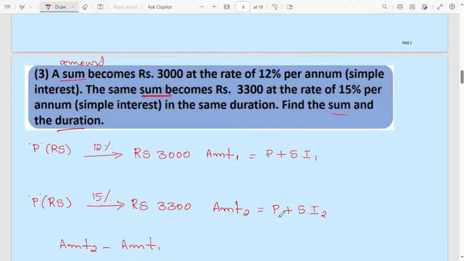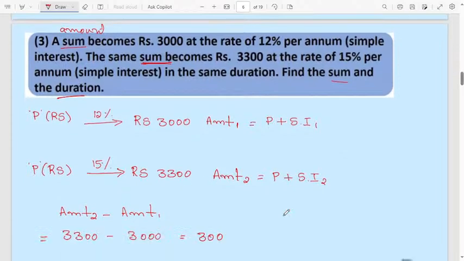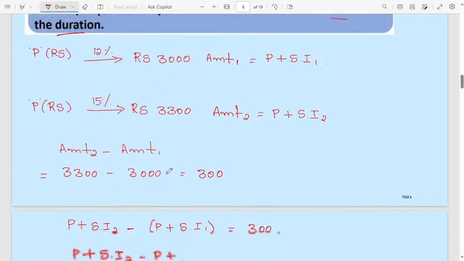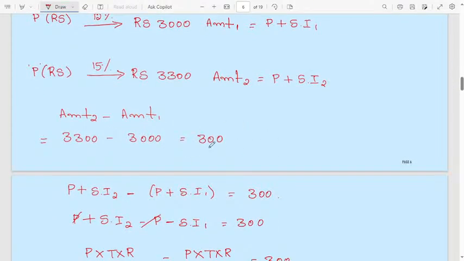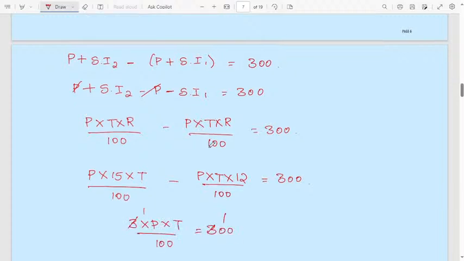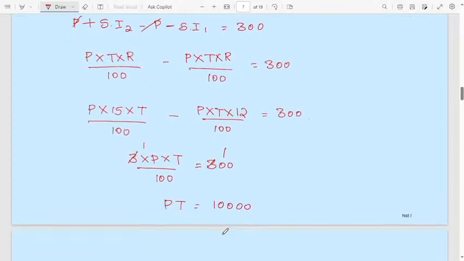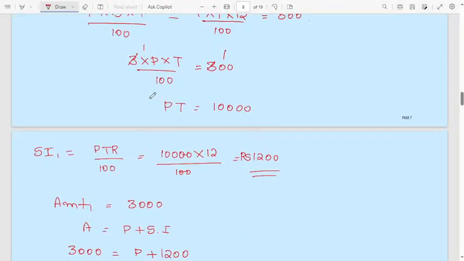Then amount 2 will be principal plus simple interest 2. Take the difference between amount 2 minus amount 1, you will get 300. Then substitute the amounts, P will get cancelled, simplify, you will get PT, its value is 10,000.